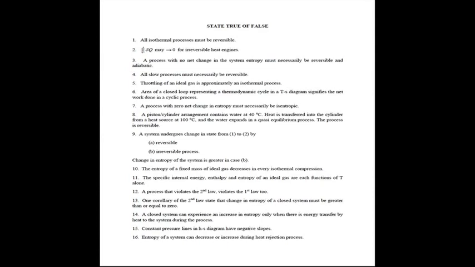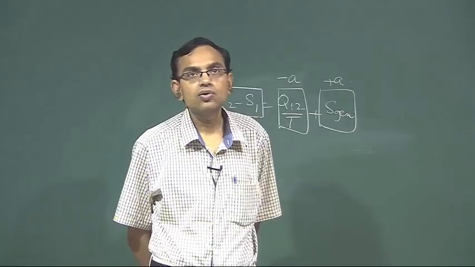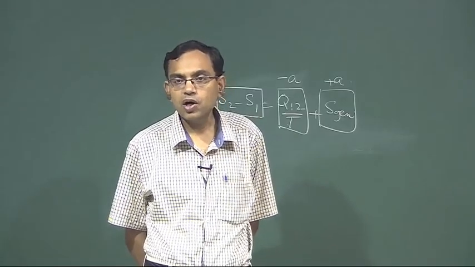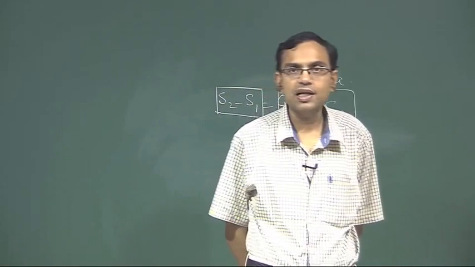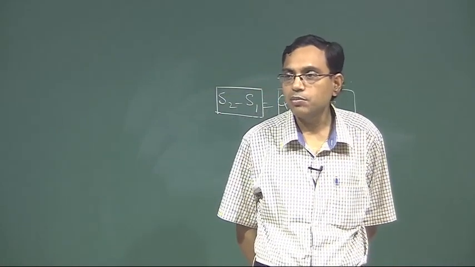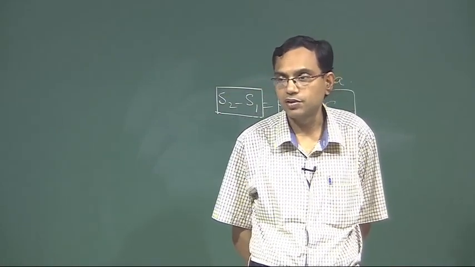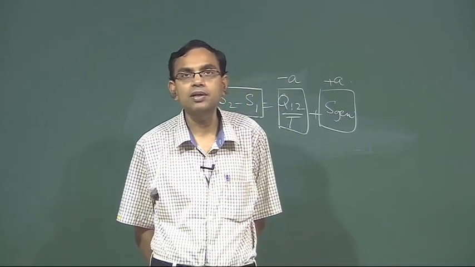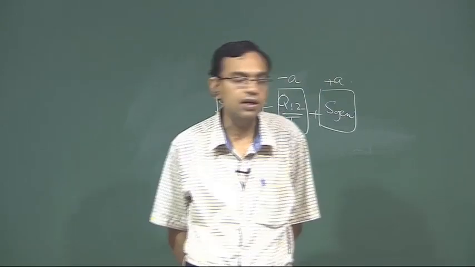Let us consider the fourth question. All slow processes must necessarily be reversible. This is also not true, because all slow processes must necessarily be internally reversible, but they may not be externally reversible. If they are not externally reversible, that means the net process becomes irreversible.